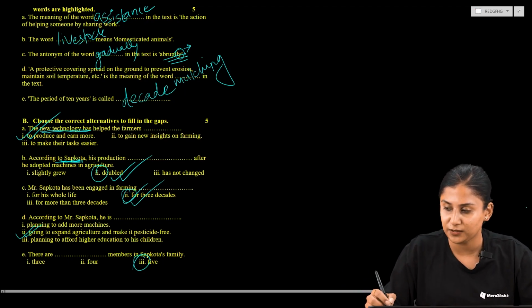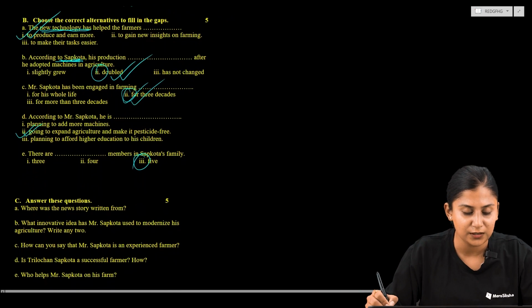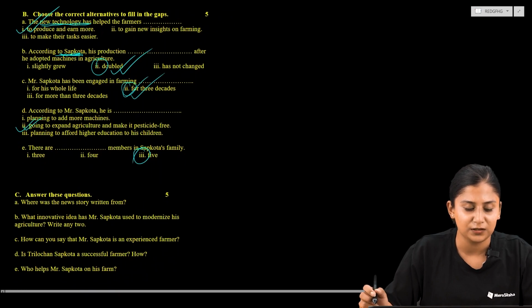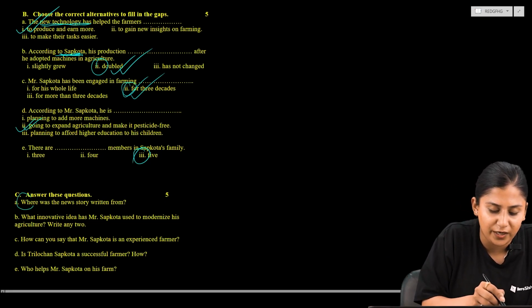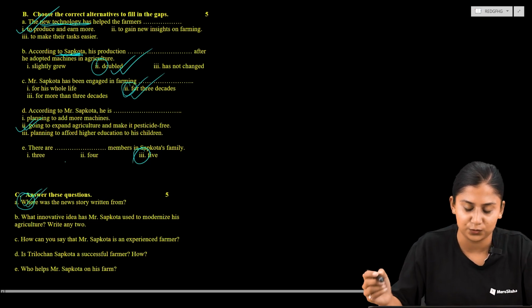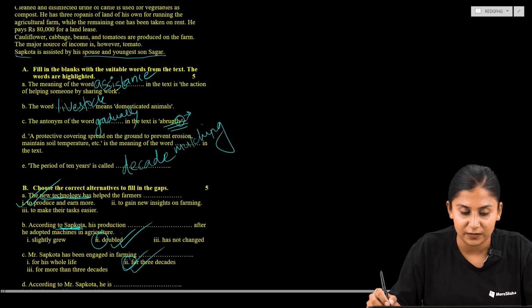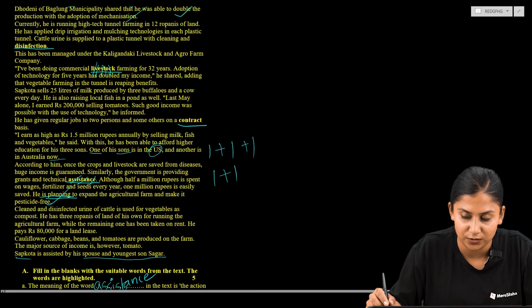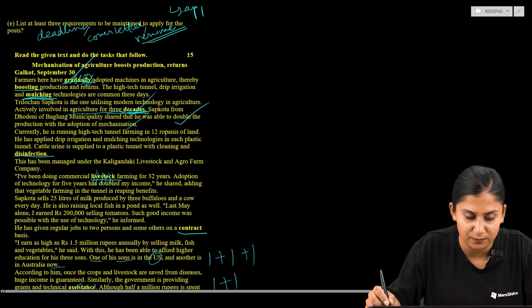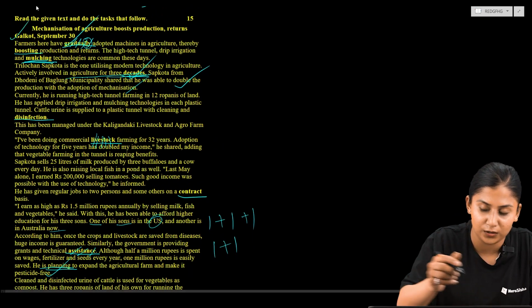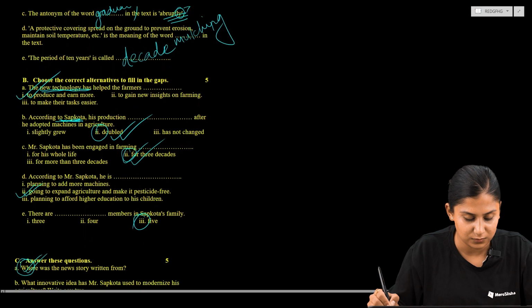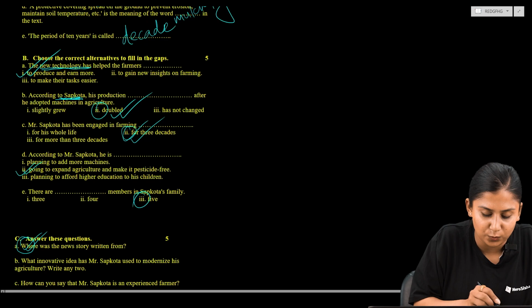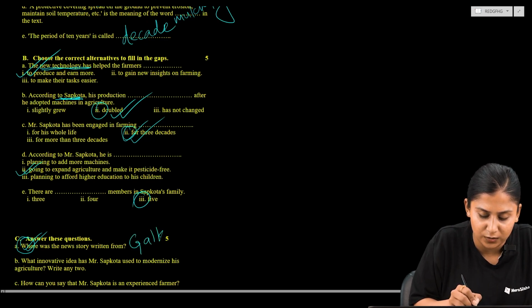Now let us move to another question, and the question reads, answer these questions. So where was the news story written from? So now we are supposed to know the location where the news story was written from. So here I had mentioned it in the very beginning. The news story was written from Galkot.